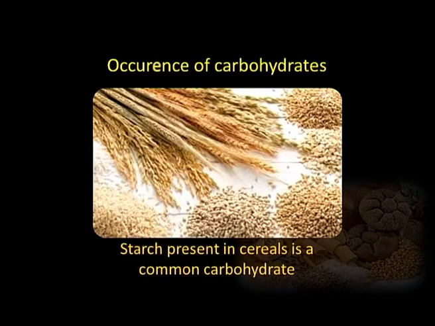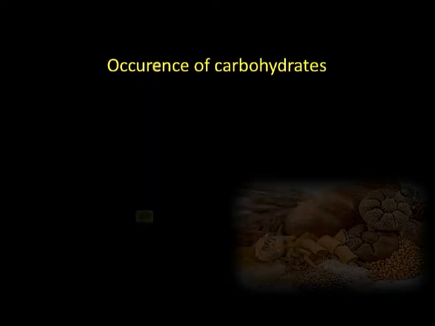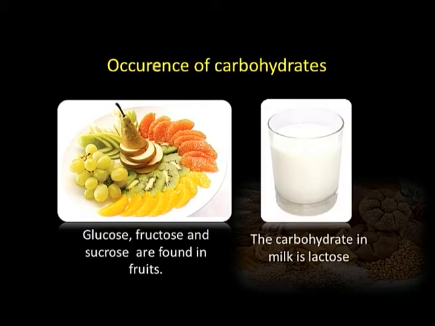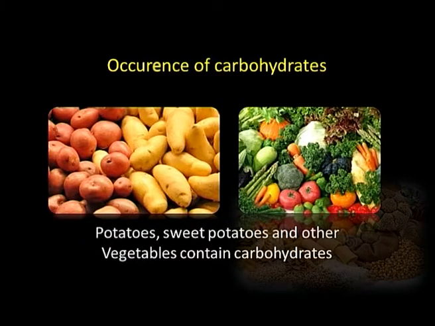Then where do we get carbohydrates generally? Most of the cereals, whether it is rice, wheat, maize, etc., all contain starch, which is a carbohydrate. Glucose, fructose, sucrose are some basic carbohydrates, and they are present in fruits. Milk contains another carbohydrate called lactose. Different vegetables, potatoes, sweet potatoes also contain starch and some other complex carbohydrates, which are also named fibers.